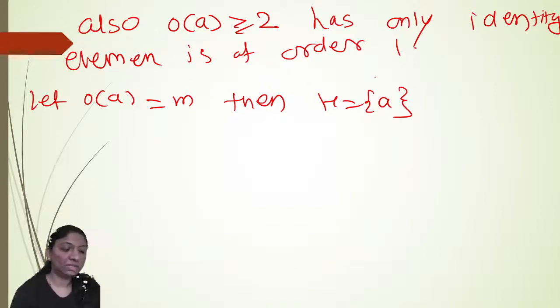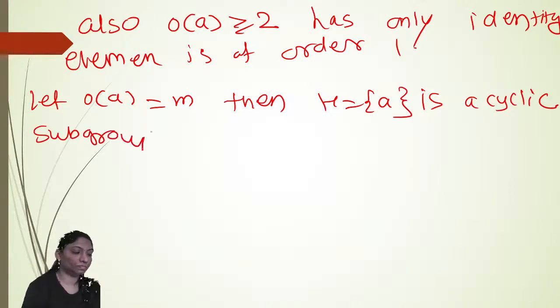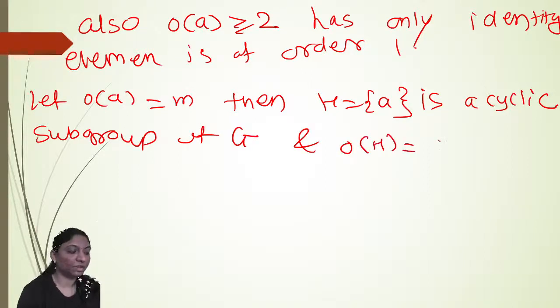Right? So H is a cyclic subgroup of G, and the order of H is equal to the order of A, which is equal to M.